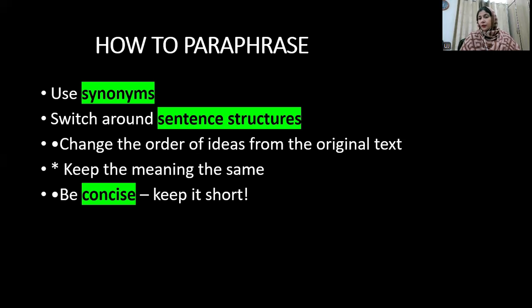Number one thing is that you should be well aware of the synonyms of words. Secondly, you should be changing the sentence structure. For example, if it is an active sentence, you can make it passive. If it is talking about a list of things, you can change the order of the list. Change the order of ideas from the original text, just as I was telling you.